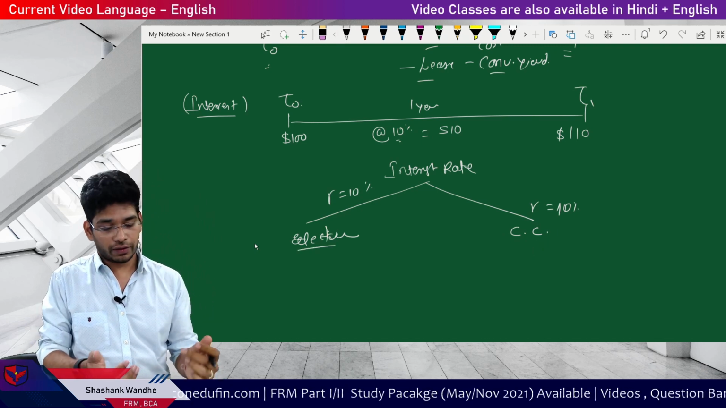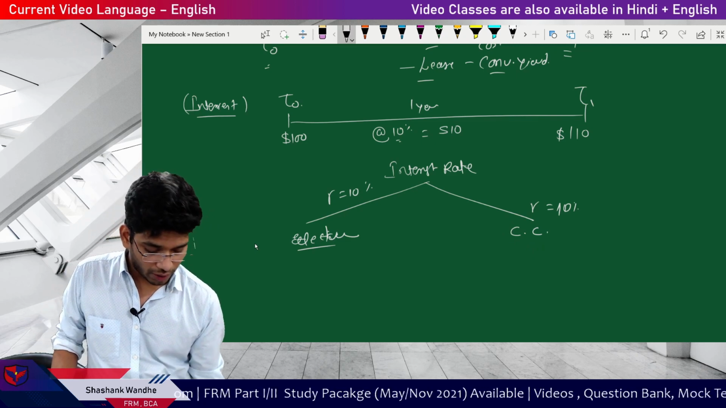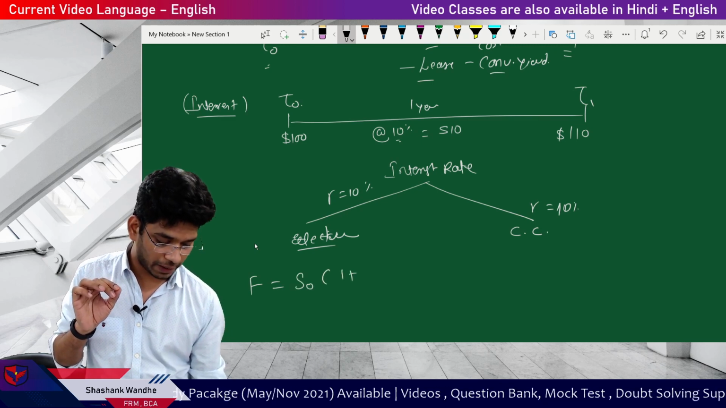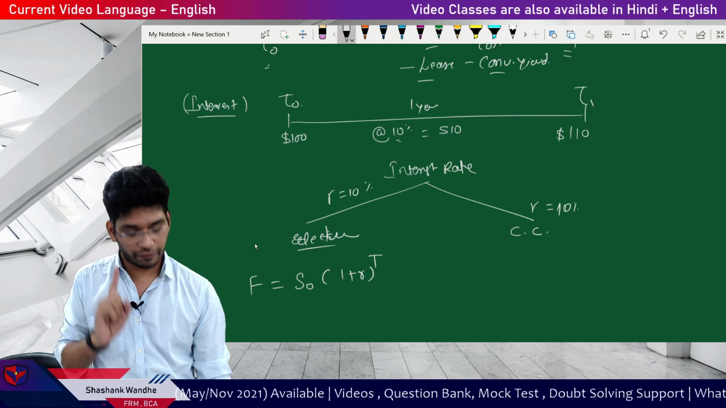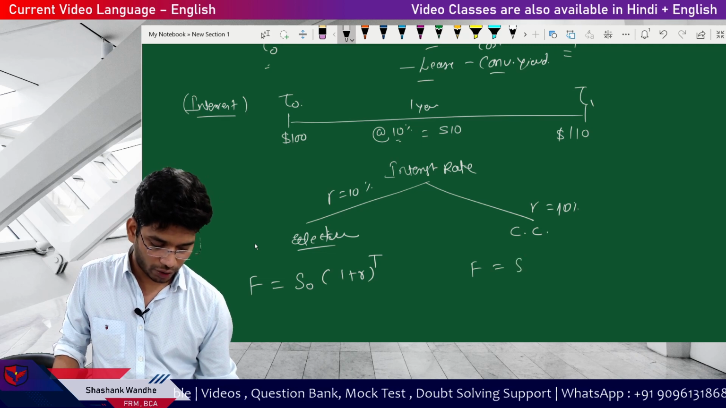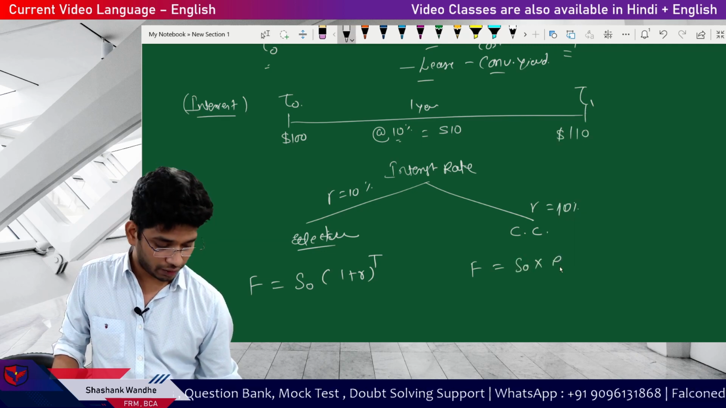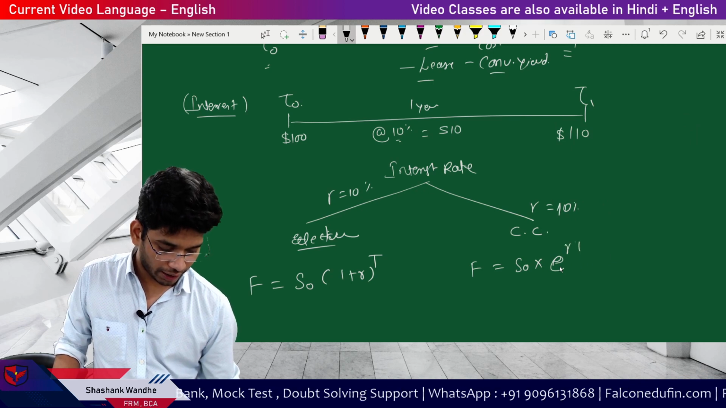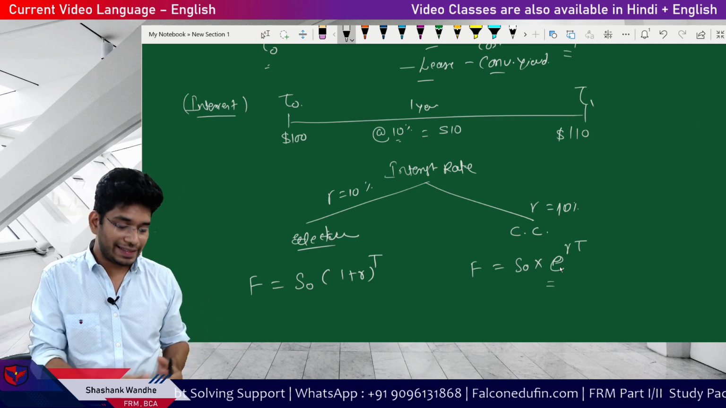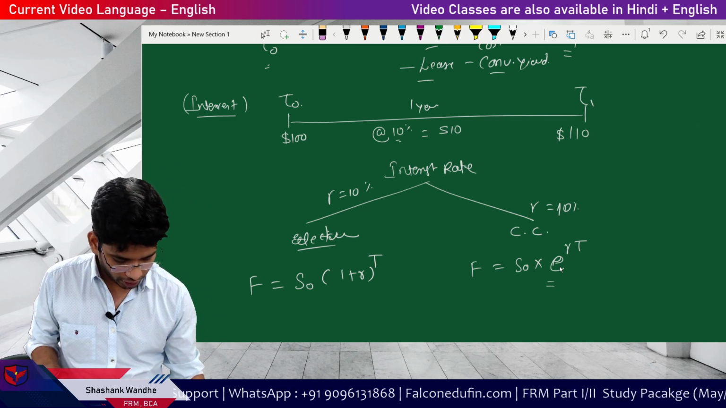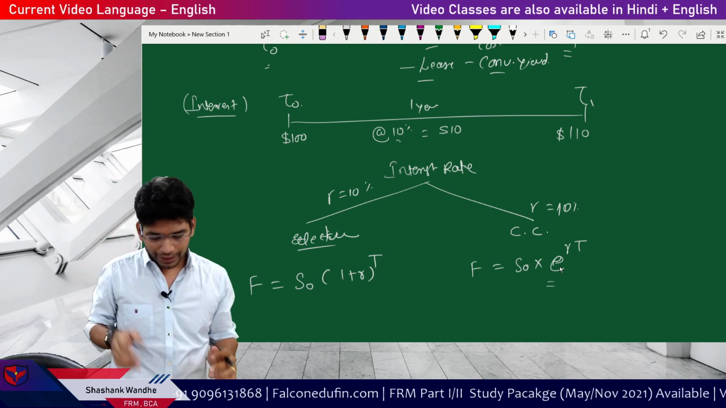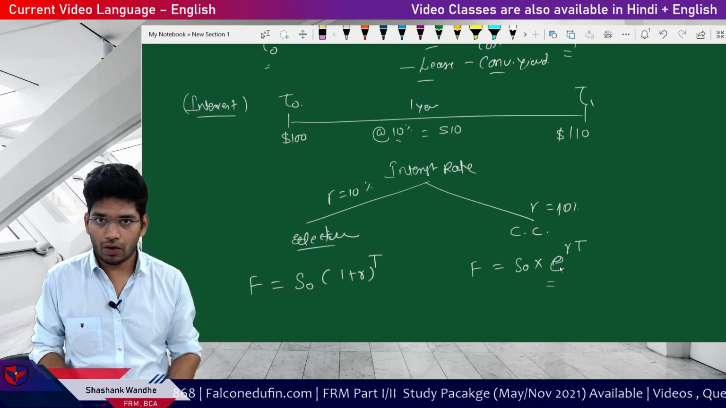Now, how to use the effective rate and continuously compounded rate in a formula? The answer is very simple. Forward rate is equal to, for the effective rate, see the formula, S0 multiplied by (1 plus R) to the power T. This is for the effective rates. If the rate is the continuously compounded rate, then you will go with F is equal to S0 into e to the power R and T. Okay. In case of the continuously compounded rate, calculations will be easy. In case of the effective rate, calculations will be slightly lengthy, not difficult.